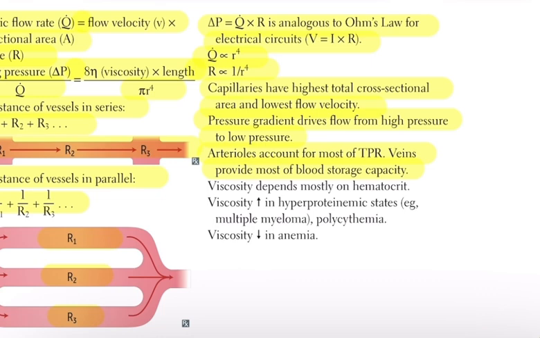The viscosity of blood depends mostly on the hematocrit, which is the proportion of red blood cells in the blood. When the hematocrit is high, as in polycythemia or in conditions with increased proteins in the blood, such as multiple myeloma, the viscosity increases. When the hematocrit is low, as in anemia, the viscosity decreases and the blood flows more easily.